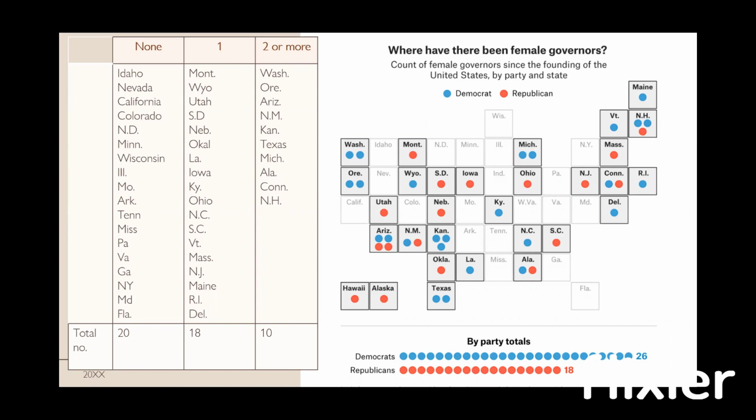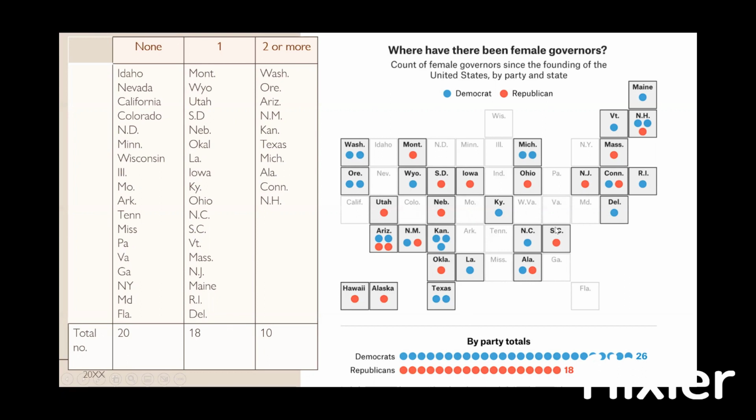So let's start off by describing everything that we see in this chart. The small boxes represent each state. The blue dots represent the number of female Democrats. Meanwhile, the red dots represent the number of female Republicans. And whenever these dots are placed into the boxes, that tells you how many female governors of each type were in that state. So it's a count, right? And then at the bottom, we have a total count of the number of female Democrats and Republicans. For Democrats, it's 26. For Republicans, it's 18.